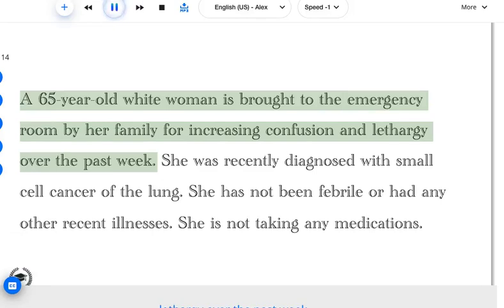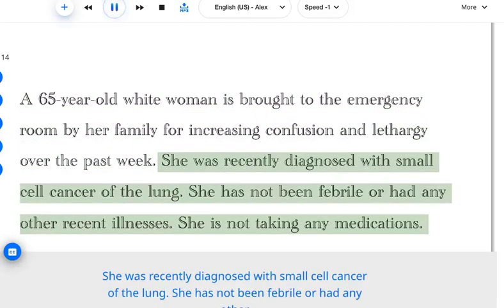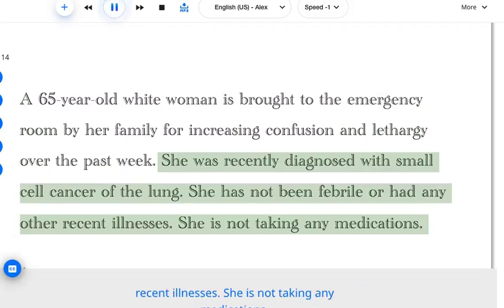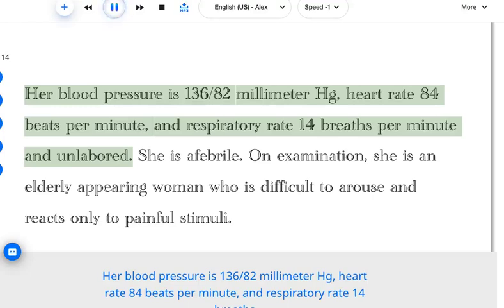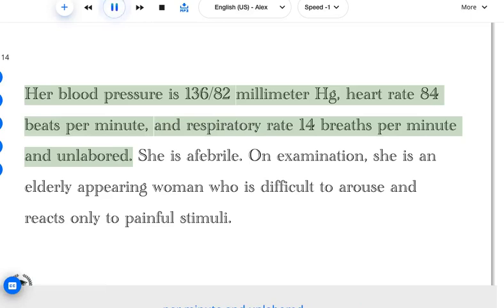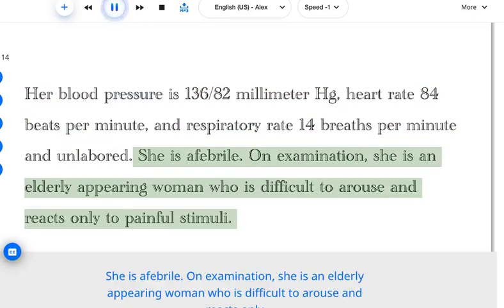over the past week. She was recently diagnosed with small cell cancer of the lung. She has not been febrile or had any other recent illnesses. She is not taking any medications. Her blood pressure is 136/82 mm Hg, heart rate 84 beats per minute, and respiratory rate 14 breaths per minute and unlabored. She is afebrile.